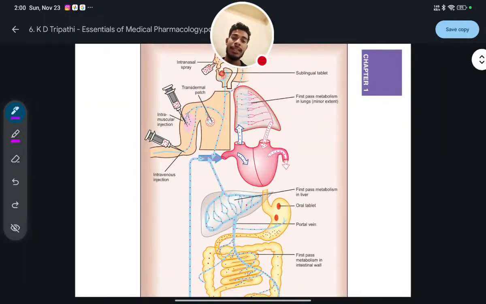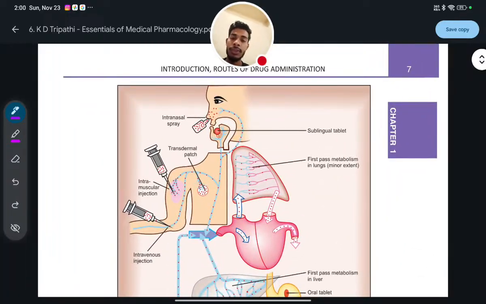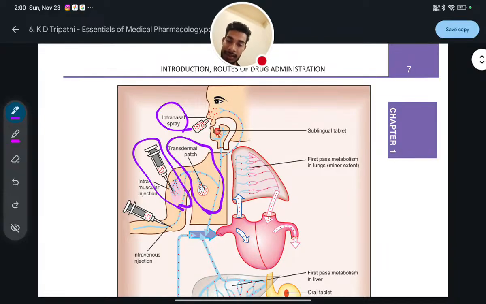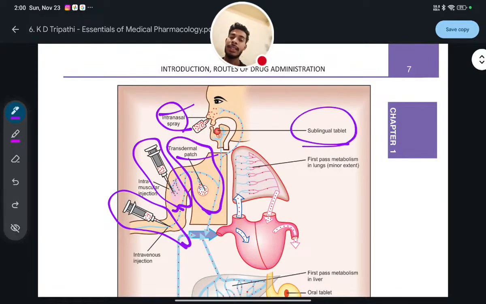See, these are the different routes. So this is intranasal spray, which is used through the nose, and transdermal patches, that is, adhesive patches fit on the skin, and intramuscular injections that will be injected directly inside the muscle. Next, intravenous injection, that is through parenteral route. Okay, transdermal patch, that is topical route. Intranasal, topical route. Sublingual tablet, that is